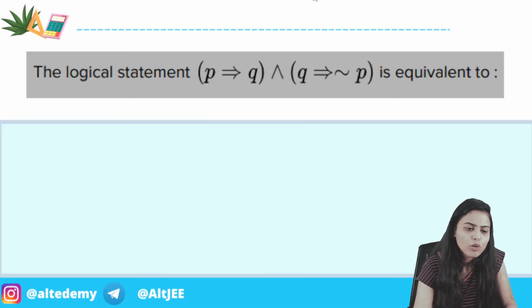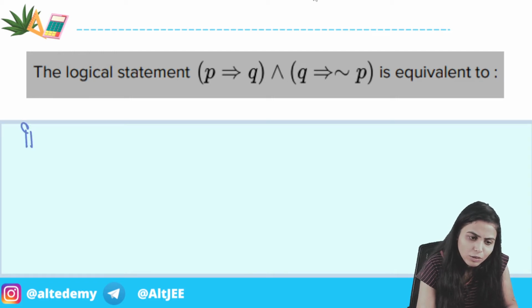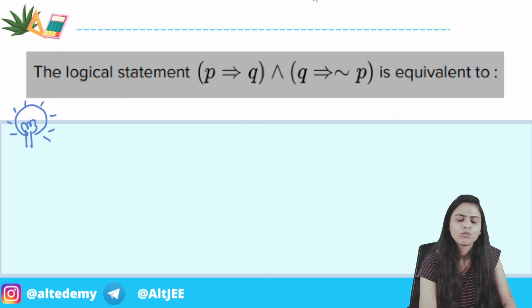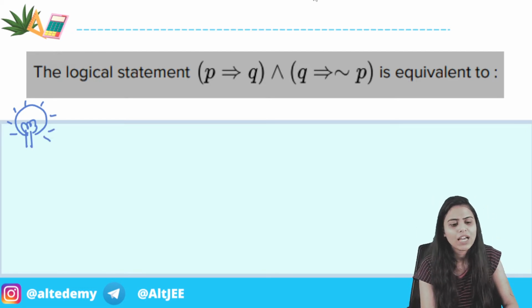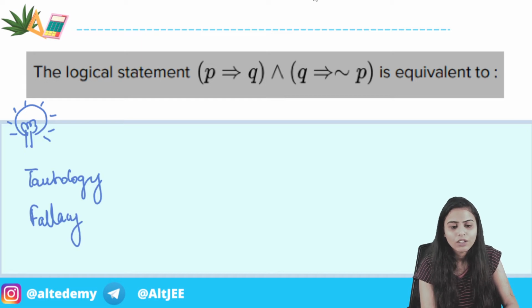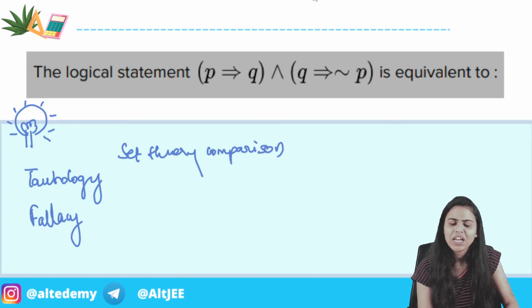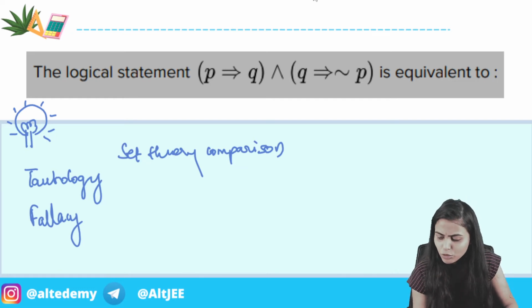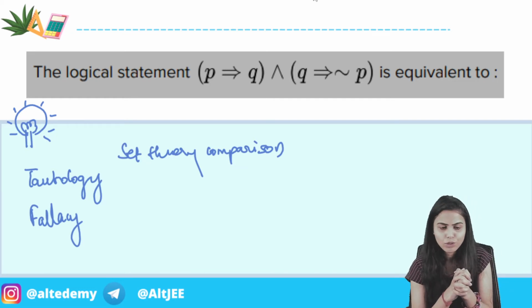Then I have also covered the tips and tricks, in which I have told you about 4 to 5 tricks. We have covered tautology, fallacy, and the set theory and implication comparison, and we have done two more steps here. So 4 to 5 tips and tricks I have told you there.